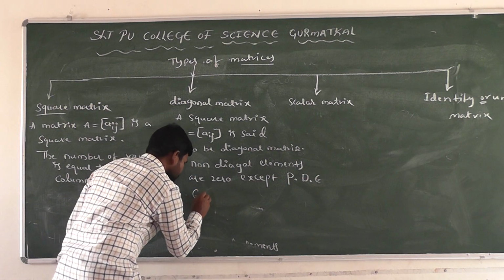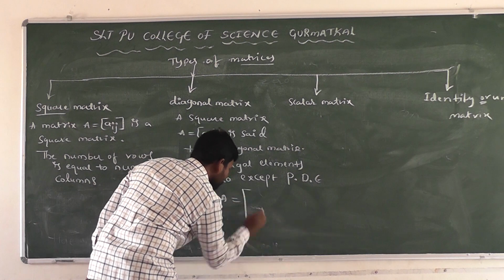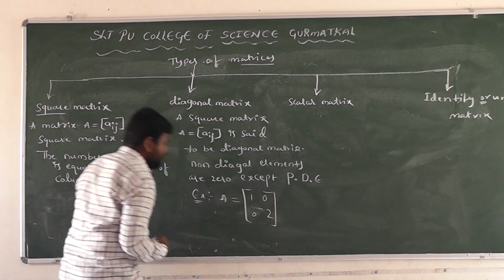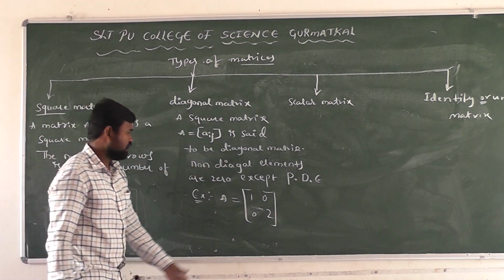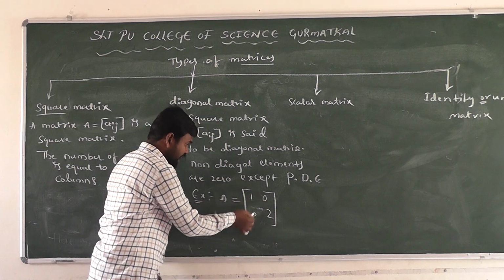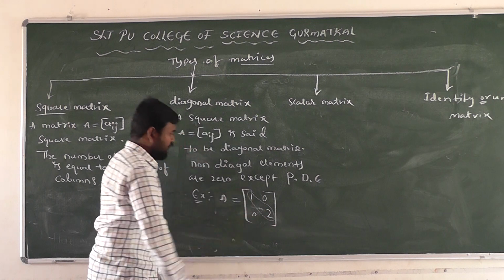For example, it is an example for a diagonal matrix. What is meant by diagonal matrix? Non-diagonal elements are 0 except the principal diagonal elements, right?